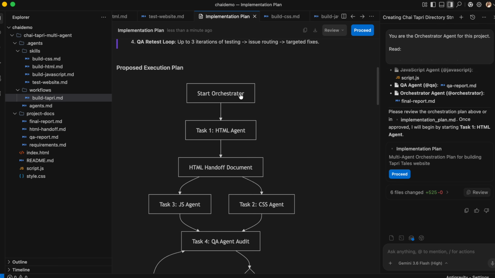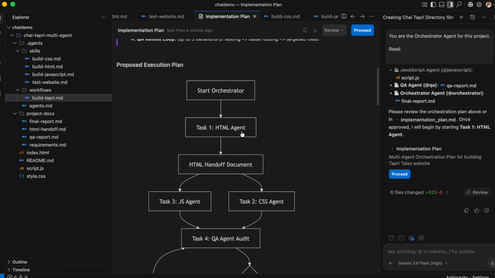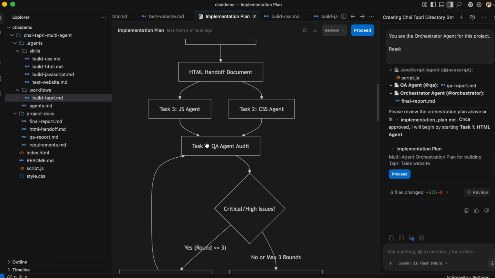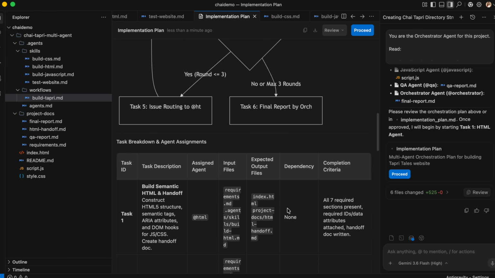The orchestrator will start this process. The HTML agent will create the main HTML, the skeleton of our website, because it has all the DOM elements defined. Then it is also going to create a document which is handed off to JS and CSS. The CSS agent will create the respective classes using the DOM elements of the HTML, and similarly for the JavaScript as well. Then this will go to the QA agent, and it is going to do the QA accordingly.